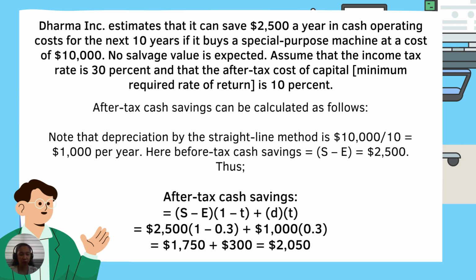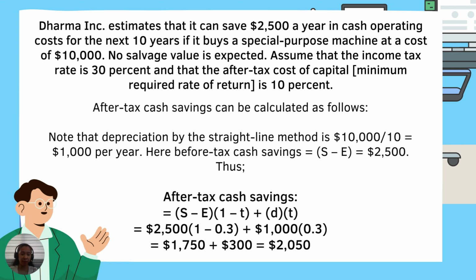And also, if we look at the depreciation value here, we have $1,000 because of the 10-year useful life of the machine. So if we go back to the example earlier, there is usually a difference when it comes to the length of the useful lives that is used.